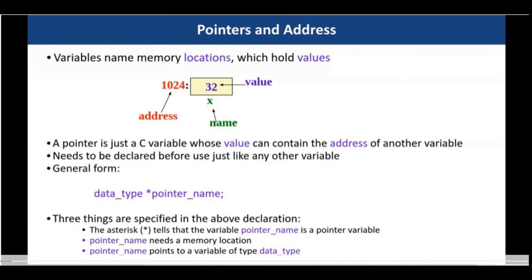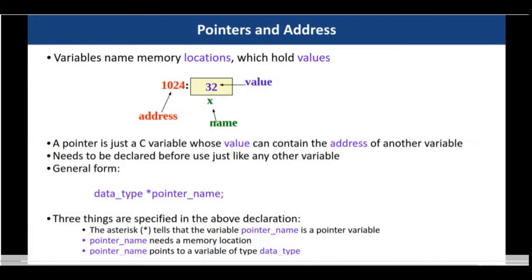So for example, till now whenever you have defined a function and passed an argument to it, we have used something called call by value. That means whatever value is there in your original variable gets copied to the argument of the function, and the change is made on that particular copy. That means the original variable is still there. You are not making any change on the original variable. You are making the change on the copy.